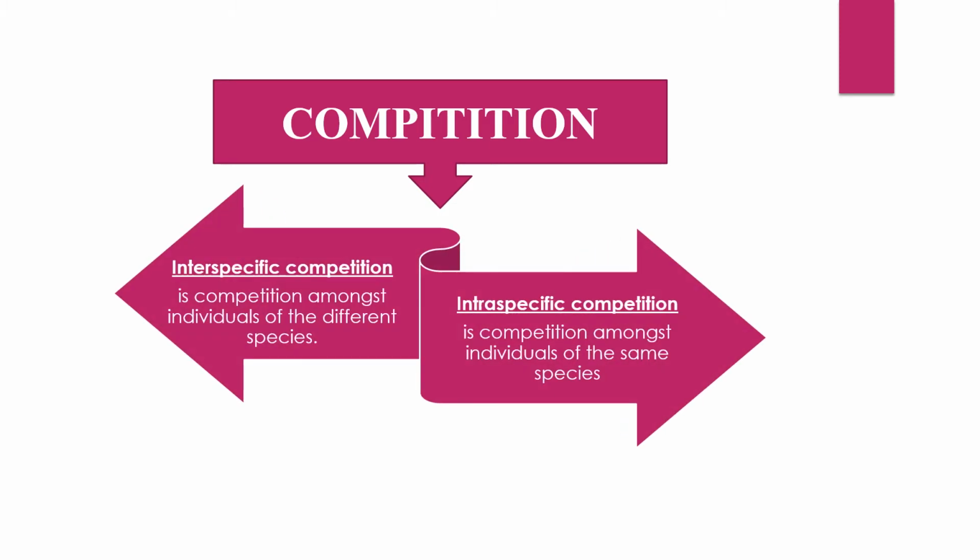So competition is of two types, as we have discussed: interspecific competition, amongst individuals of different species, and intraspecific competition, which is the competition amongst individuals of the same species. So the competition occurs between individuals of the same species and among the different species of the same community.